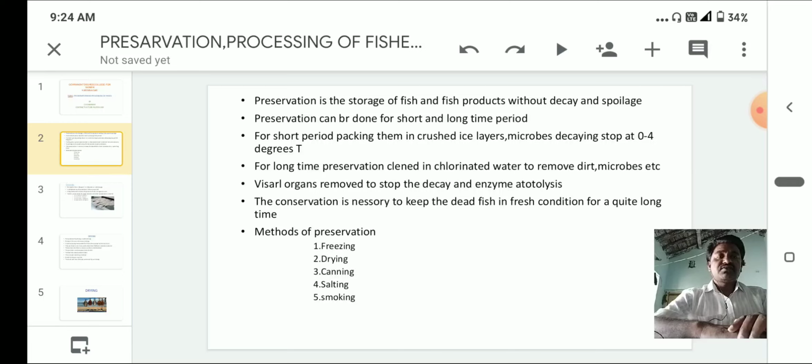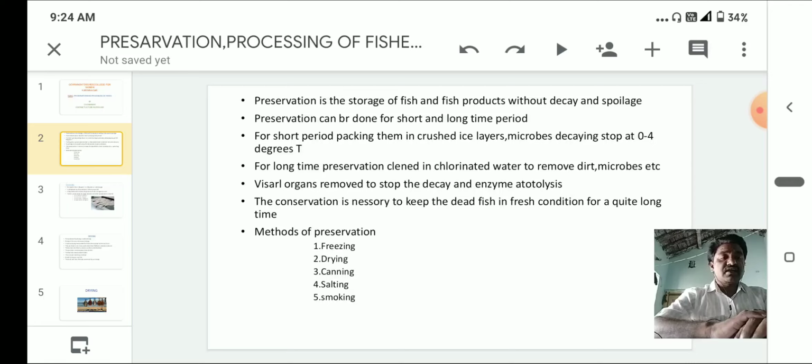Second, preservation can be done for a short and a long time period. For a short period, pack the fish in crushed ice layers; microbial decay stops at 0 to 4 degrees centigrade.